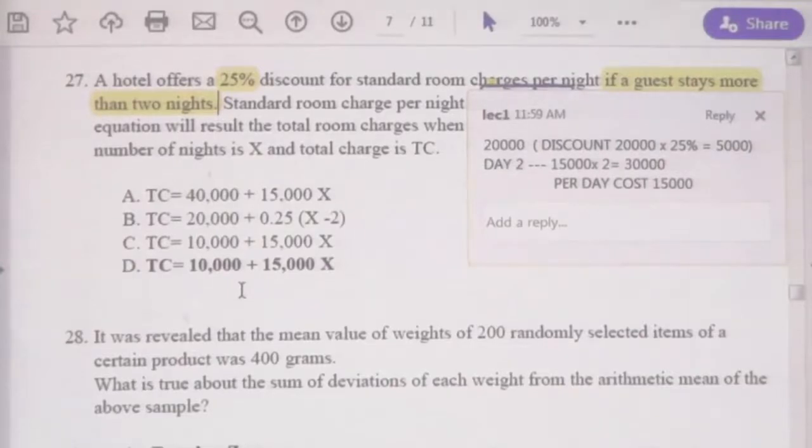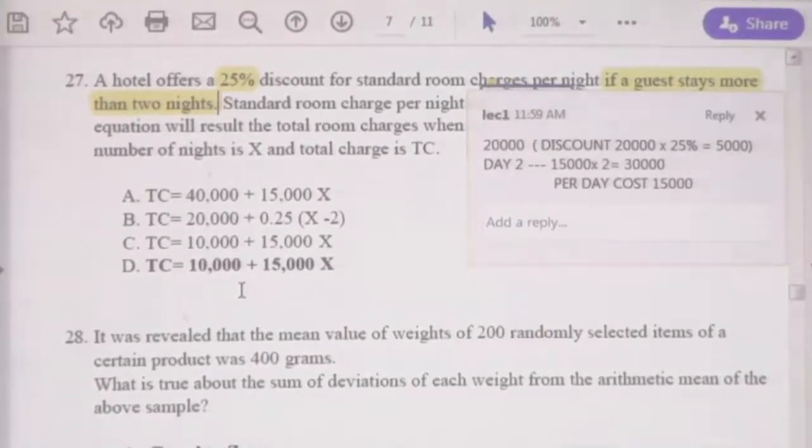Now, let us take an example. Assume a person who stayed 3 days. If he stayed 3 days, what would be the total cost?